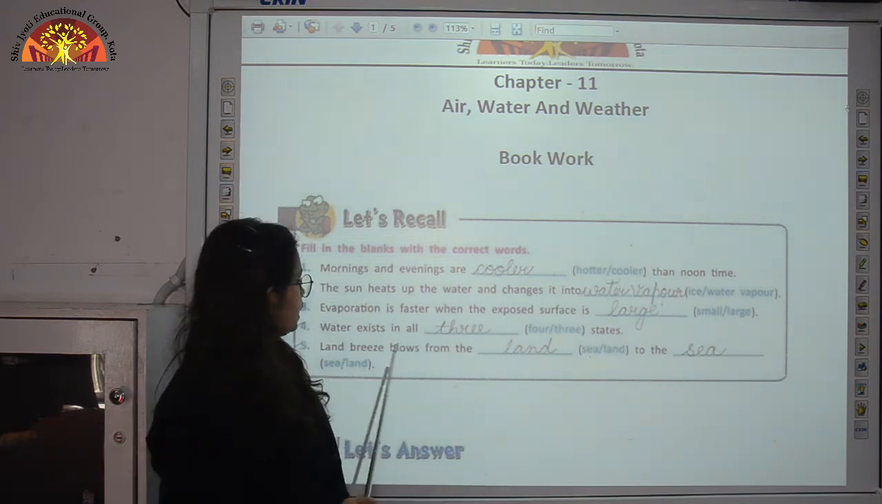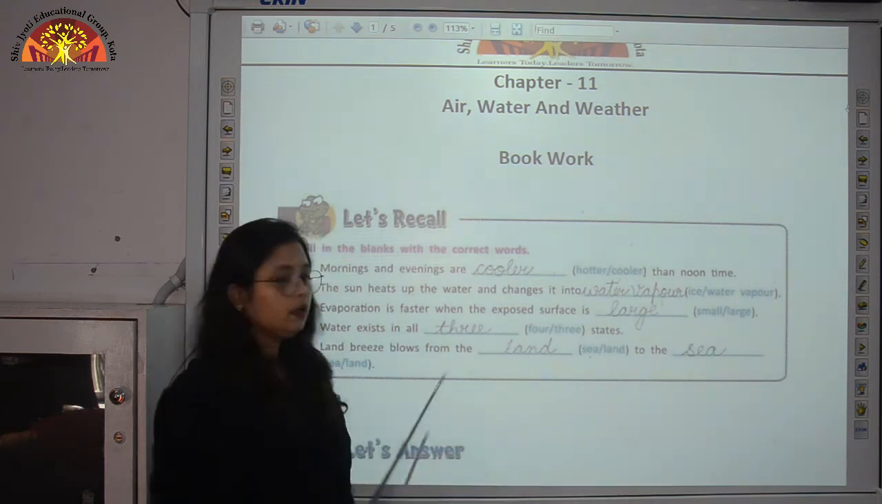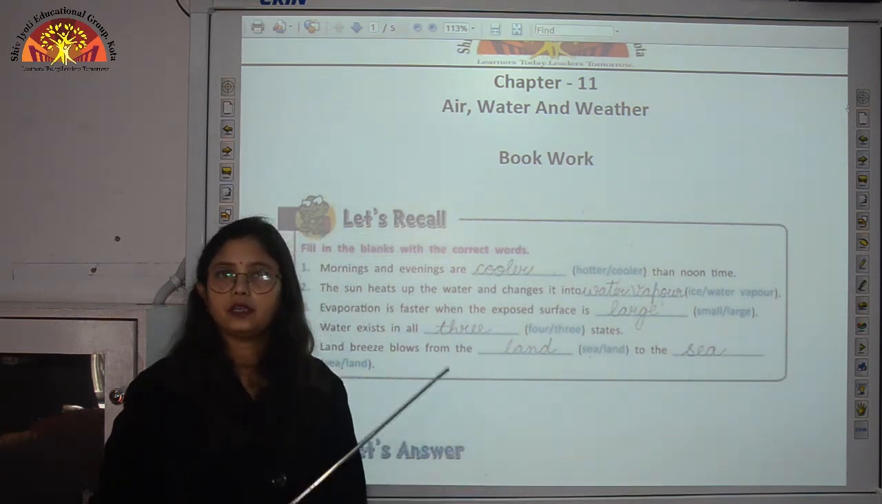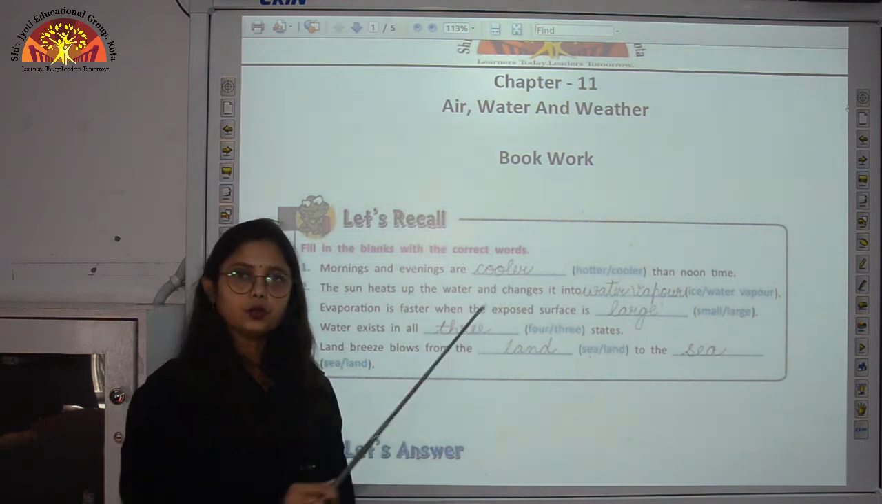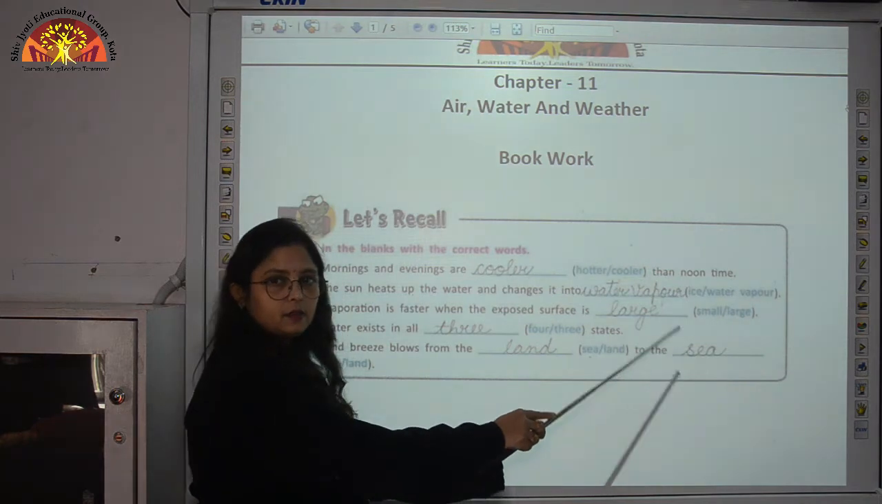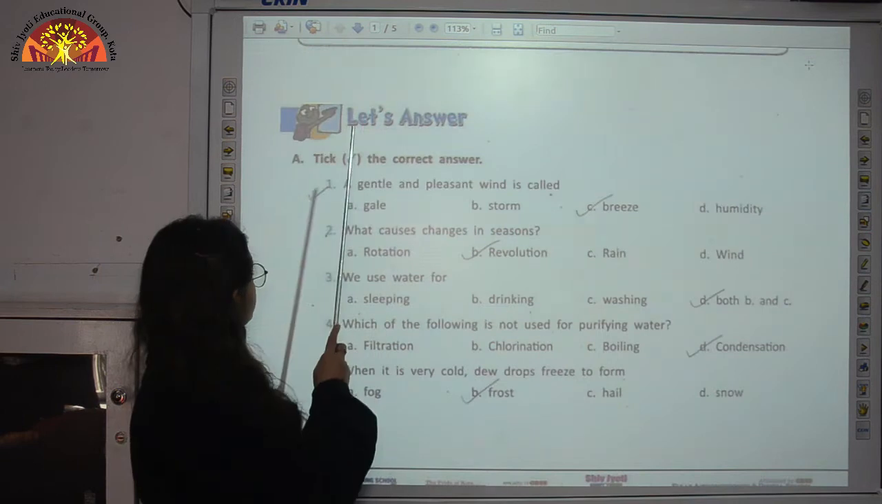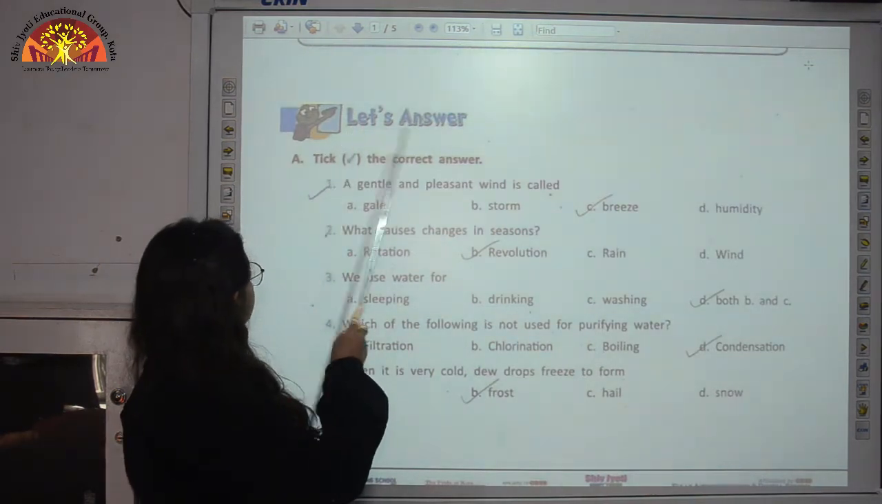Then land breeze flows from the dash to the dash. So here land breeze flows during the night time from land to sea. So we will write land here and sea here in the next blank. Now open page number 101. So let's come to the first exercise of let's answer.